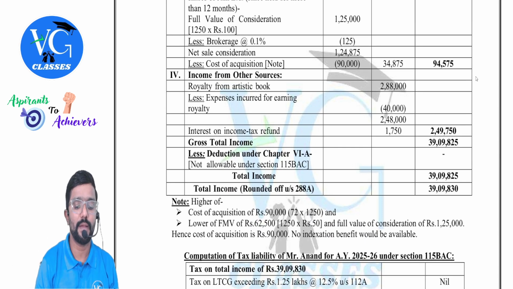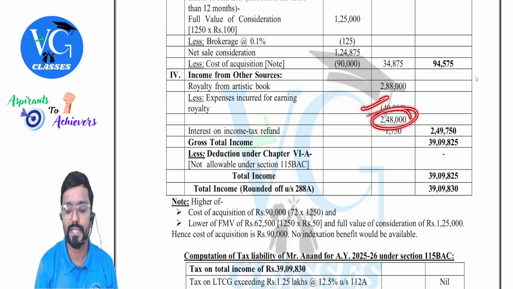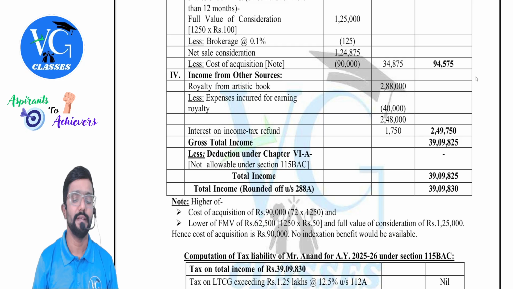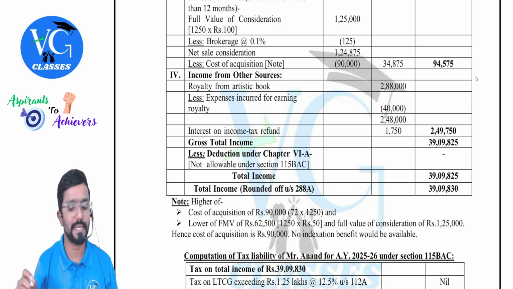So total capital gains is 94,575. Then coming to income from other sources. Royalty from artistic book 288 minus the expenses. What is the net income? 248. Interest on income tax refund also is taxable. So 249,750 is other sources. Clear? Yes. So what is the gross total income? 39,09,825. Same thing will be the total income.